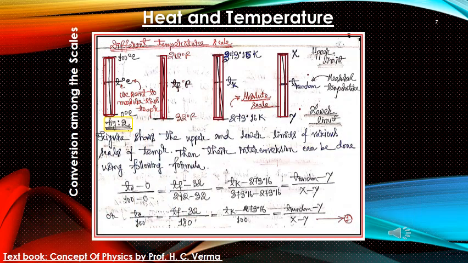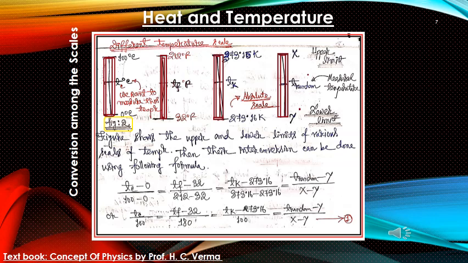So let us see the conversion among the scales of temperature. Here we have shown 4 scales. Basically in figure 2, from left to right we can see 4 scales. The leftmost scale is the Celsius scale, next the Fahrenheit scale, next the Kelvin scale, and then a random scale we have assigned.